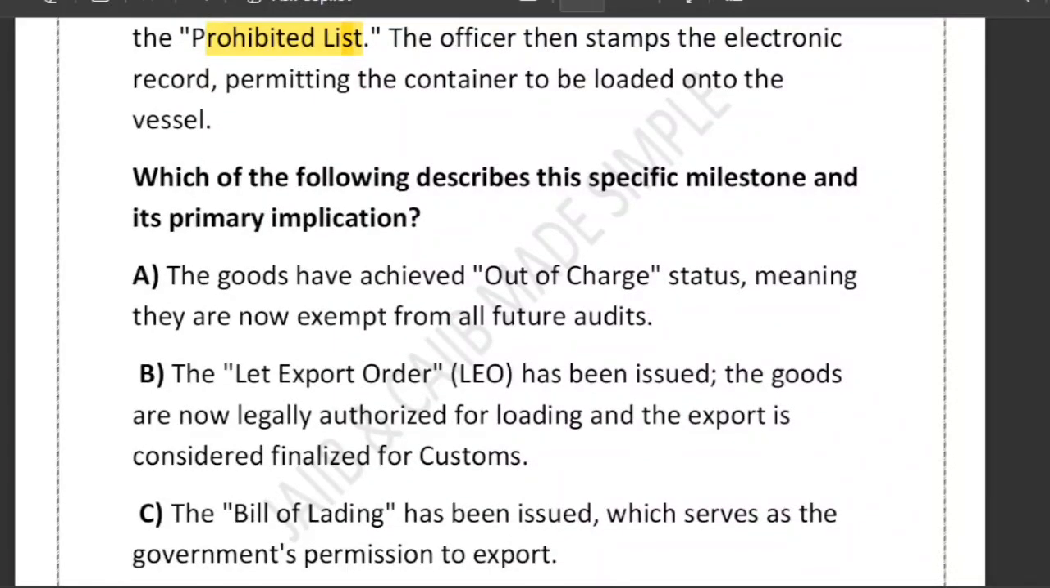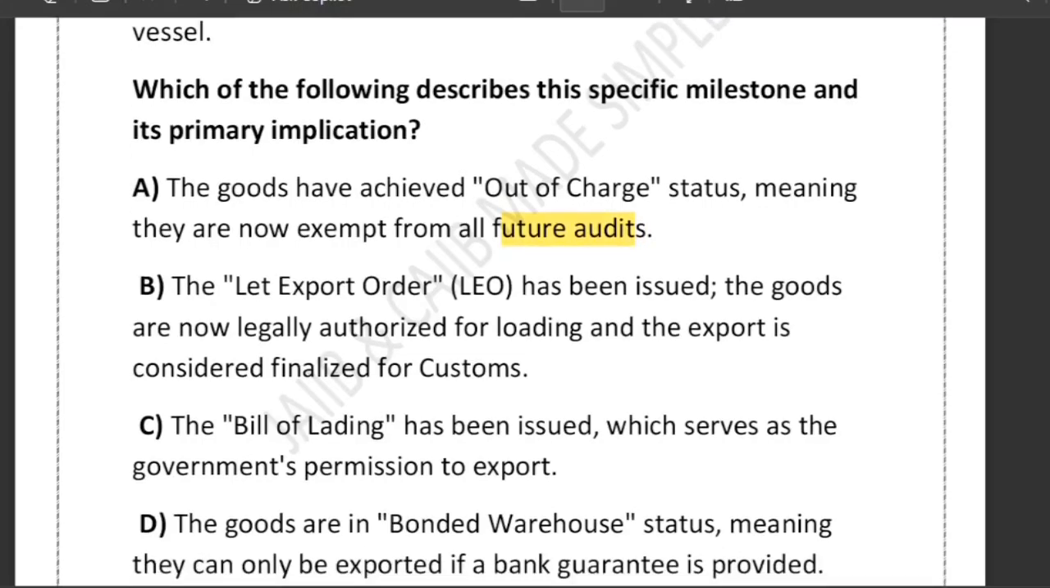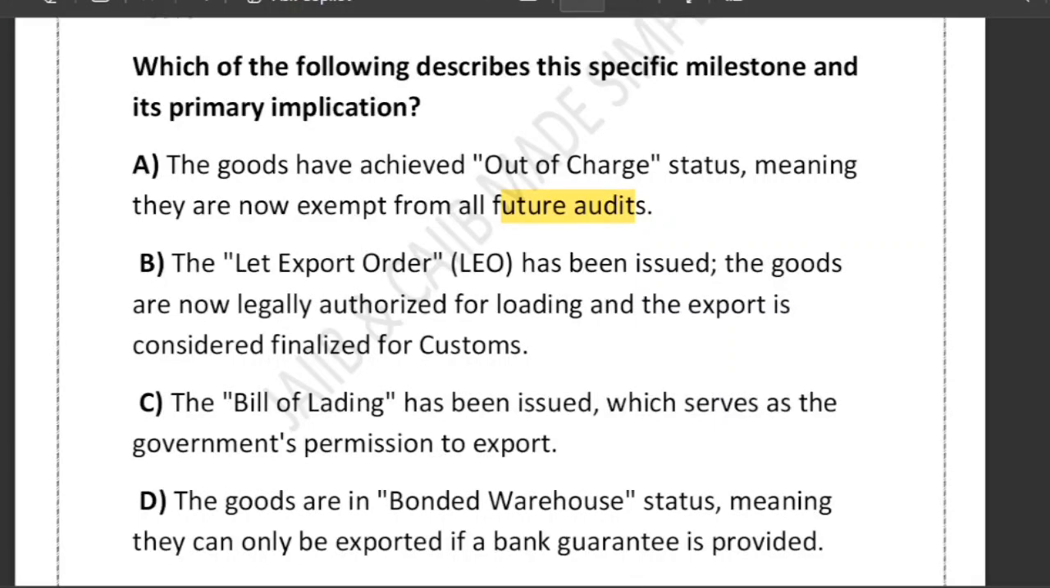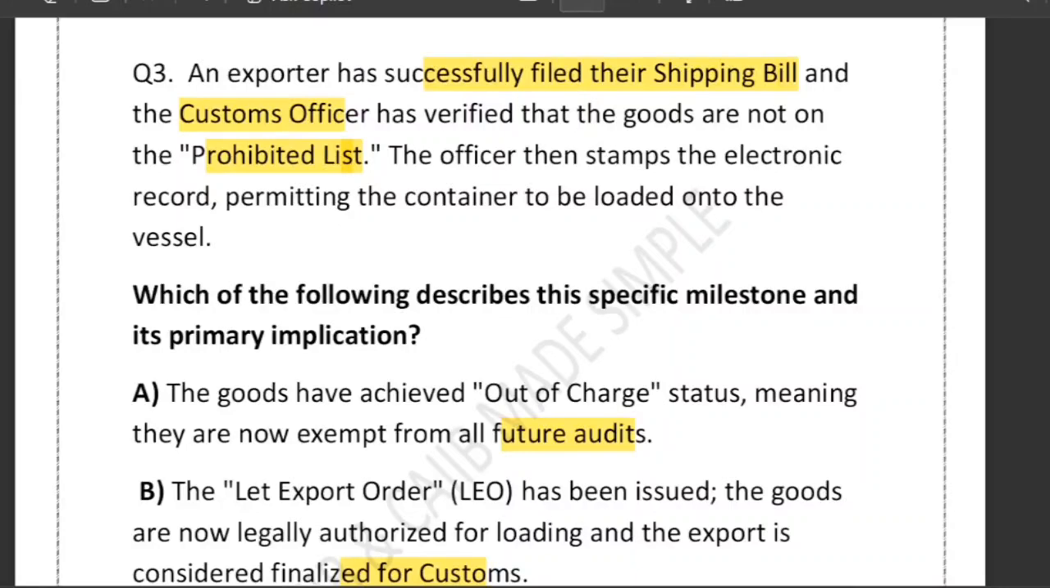The question is, which of the following describes this specific milestone and its primary implication? Option A, the goods have achieved out of charge status, meaning they are now exempted from all future audits. Option B, the LEO, that is Let Export Order, has been issued and the goods are now legally authorized for loading, and export is considered finalized for customs. Option C, a bill of lading has been issued which serves as the government permission to export. Option D, the goods are in bonded warehouse status, meaning they can only be exported if a bank guarantee is provided. So you have to go through this case study and answer which is the correct one.